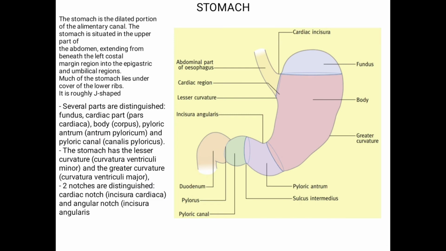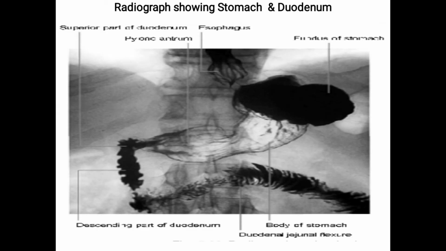Stomach is the dilated portion of the alimentary canal. The stomach is situated in the upper part of the abdomen. The several parts are distinguished: fundus, cardiac part, body, pyloric antrum, and pyloric canal. The stomach has the lesser curvature and the greater curvature. Two notches are cardiac notch and angular notch. In this radiograph, we can see the stomach and duodenum.